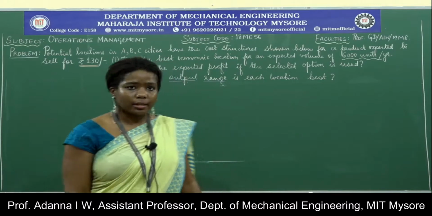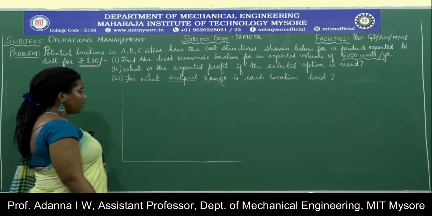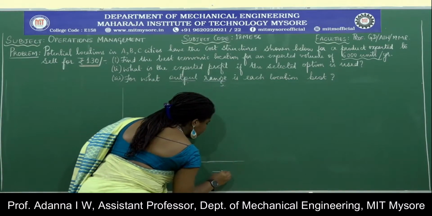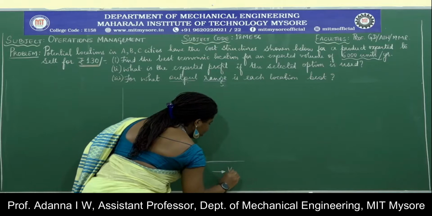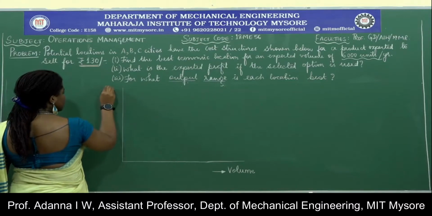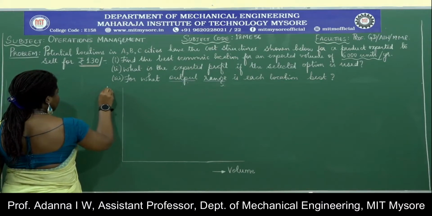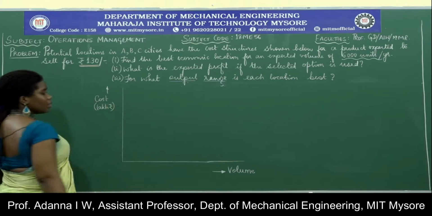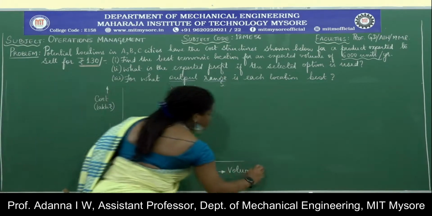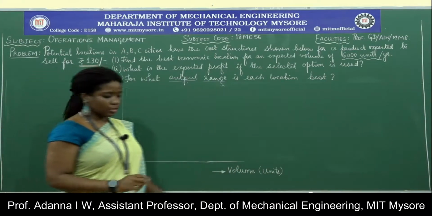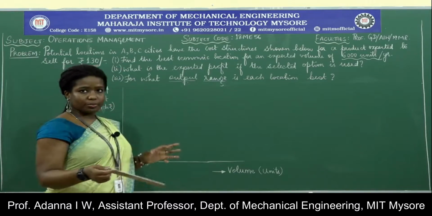So now whatever values we have got in the problem, we will confirm them using the break-even analysis chart. So here, like we understood previously, we have two axes. The x-axis will denote the volume and the y-axis denotes the costs incurred, in this case lakh rupees. So here the volume is in units per year. It could be any number of units depending on the industry. So we divide this using a suitable scale.